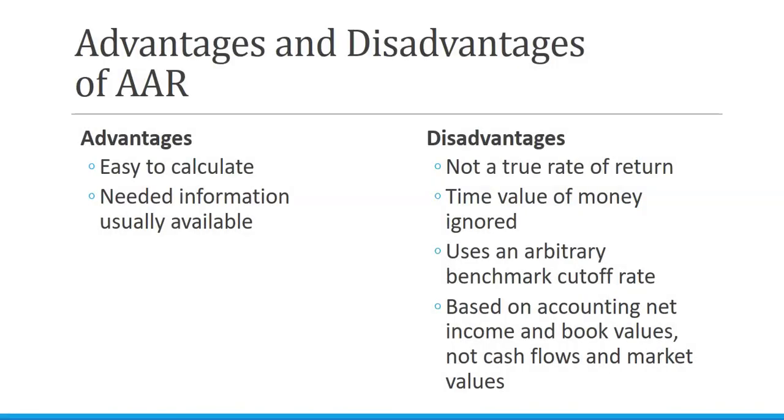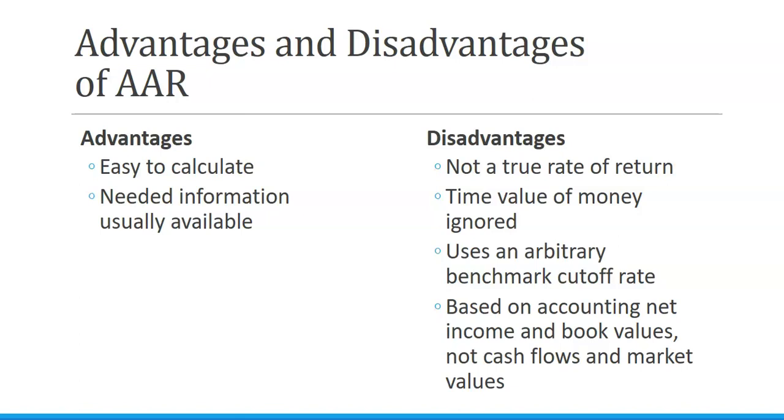So what are the advantages and disadvantages of an average accounting return? I want to call it the accounting rate of return because that's what it's called in most textbooks. So if I say that instead, or say ARR, it's because of that. It's called different things. It's calculated in different ways.